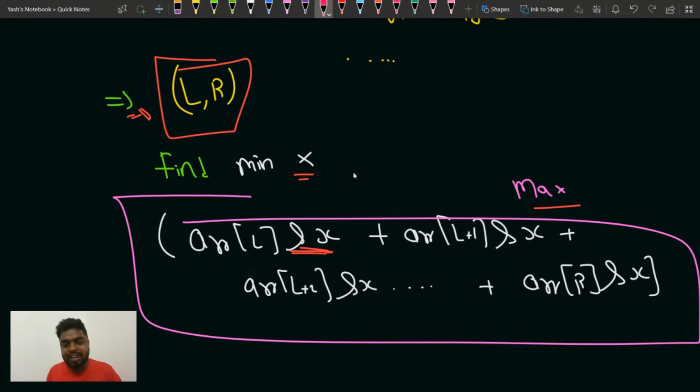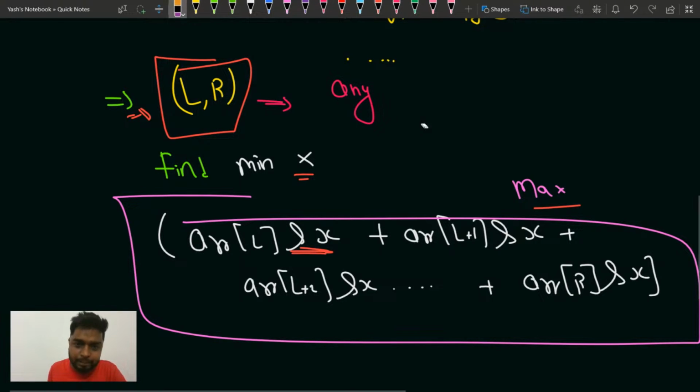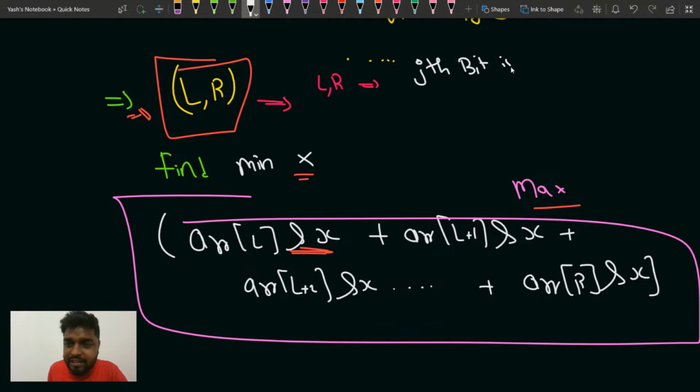So whenever I am in a particular range L to R, understand one thing: suppose for the jth bit, if in the range L to R any element has the jth bit set, whatever elements are there in this range, then you can say that the X number should also have the jth bit set.